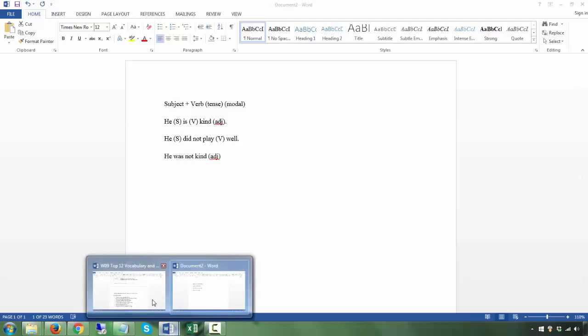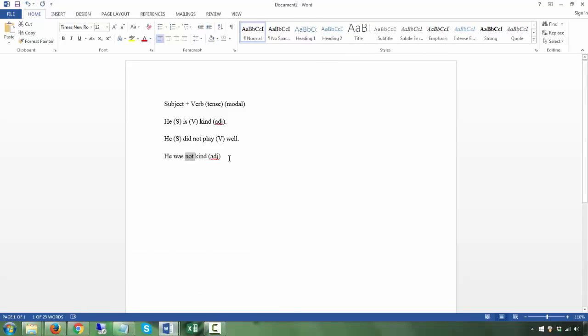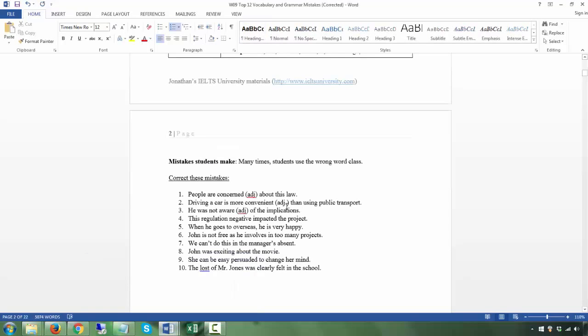Now if you are unsure, these are very basic things, basic grammar. Go look up how to do the negative of a verb. In the present simple and the past simple, if it's a be verb, you just put the not. If it's other verbs besides be, like play is not a be verb, then you have to use an auxiliary verb, right?